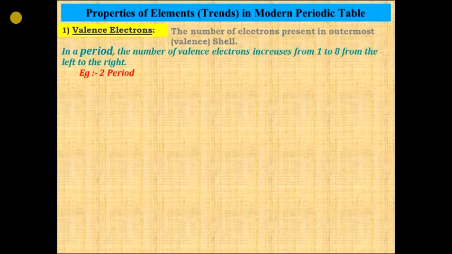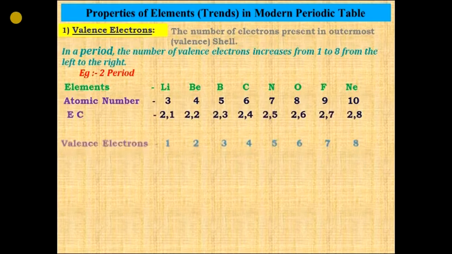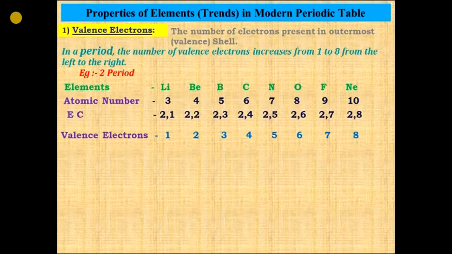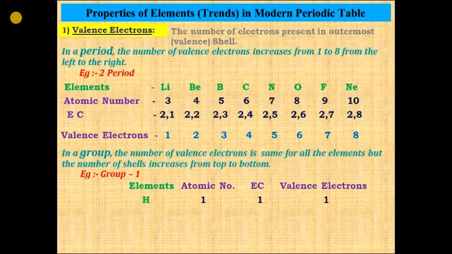Let us see one example of the second period. Here are the elements: atomic number, electronic configuration, and valence electrons. You can see it is increasing: 1, 2, 3, 4, 5, 6, 7, and 8. But in a group, the number of valence electrons is the same for all the elements, but the number of shells increases from top to bottom. Let us see an example of group 1. Here are the elements. You can see the valence electrons remain the same.